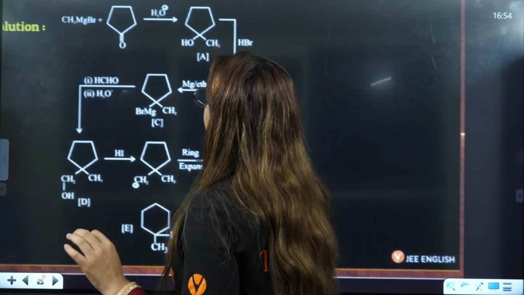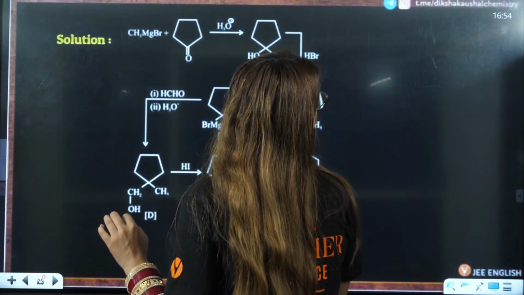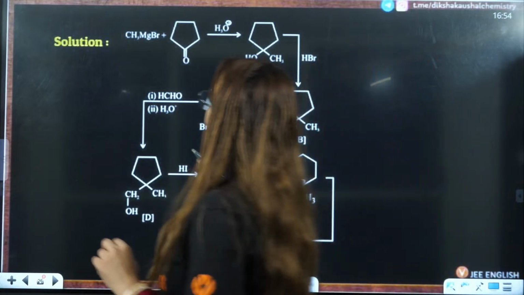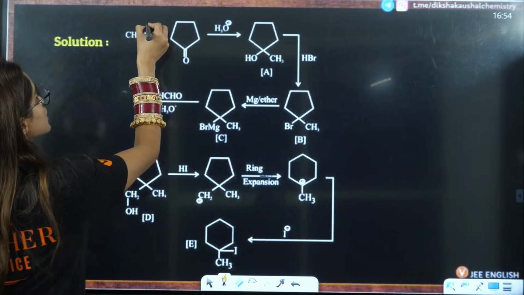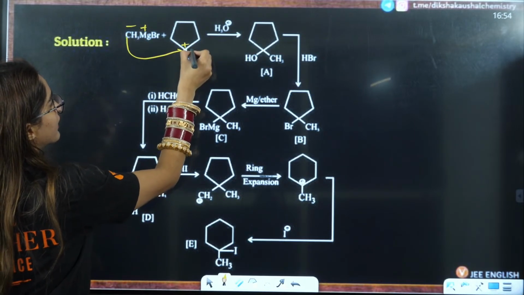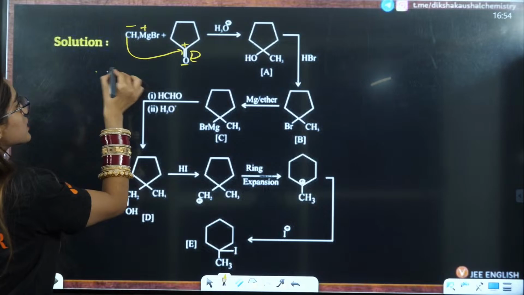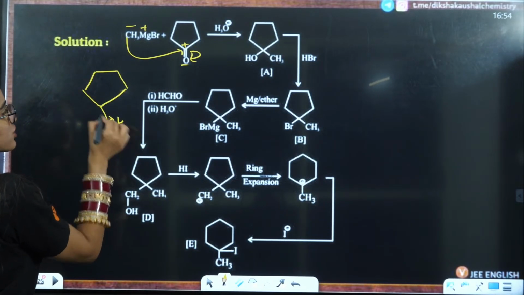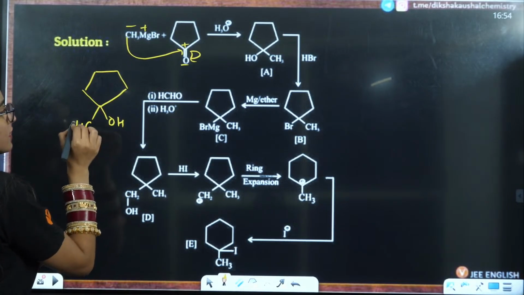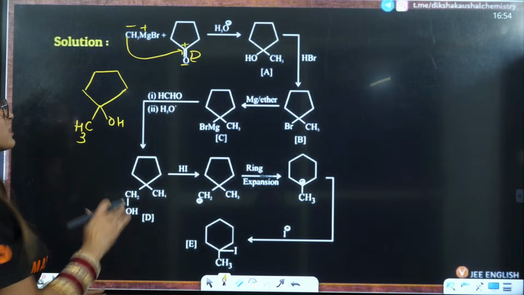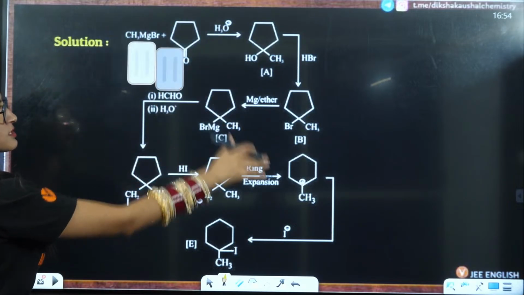So first, if you see this, this is a Grignard reagent. We know that this is positive, this is negative, this is positive, this is negative. It will attack here, electrons will jump here. So here you will have OH and this will be CH3. That is the thing that we have formed, yes, OH and CH3, after hydrolysis.